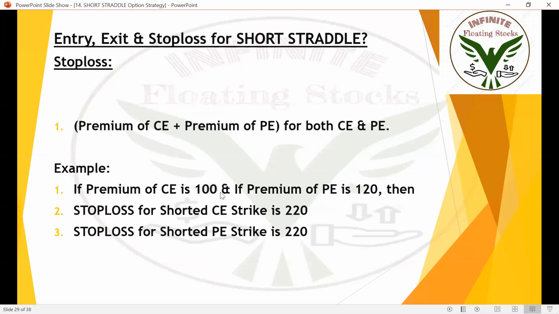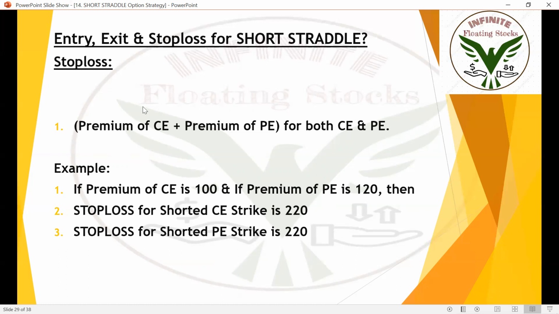So stop loss is very important. It's pretty simple. It can be any day, any index. Add the premium of CE and the premium of PE. For example, if the premium of CE is 100 and the premium of PE is 120, then the stop loss for the shorted call strike is 220, which is 100 plus 120. And the stop loss for the shorted PE strike is also 220. Stop loss will be the same for both.